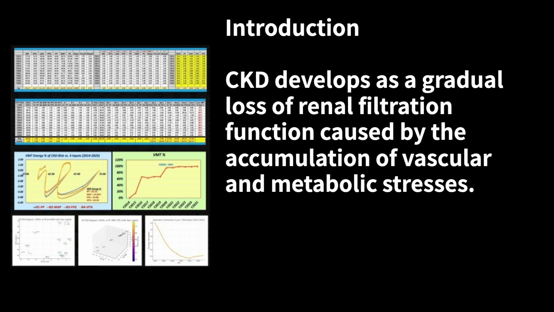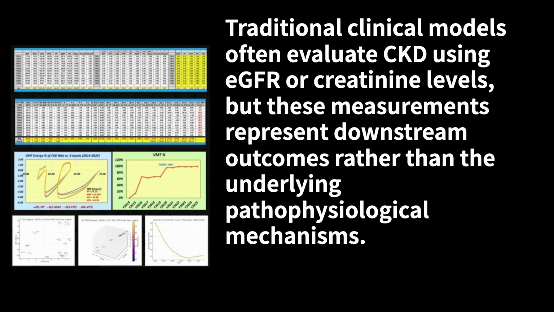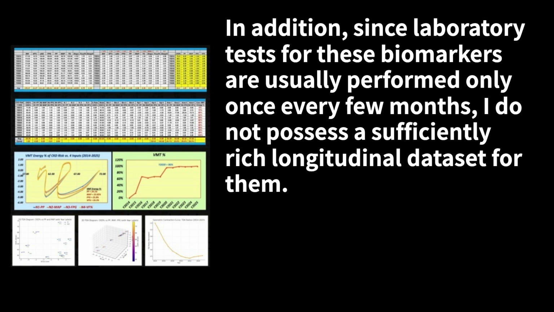Introduction. CKD develops as a gradual loss of renal filtration function, caused by the accumulation of vascular and metabolic stresses. Traditional clinical models often evaluate CKD using eGFR or creatinine levels, but these measurements represent downstream outcomes, rather than the underlying pathophysiological mechanisms. In addition, since laboratory tests for these biomarkers are usually performed only once every few months, I do not possess a sufficiently rich longitudinal dataset for them.